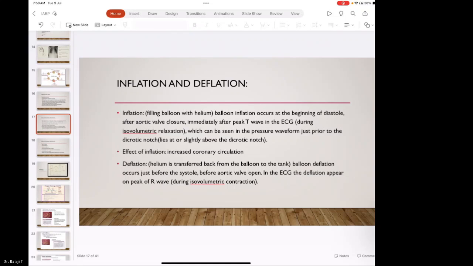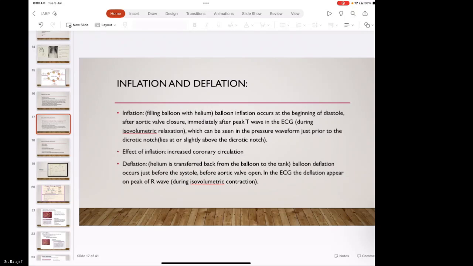The second thing is that it gets deflated during the R wave, that is the beginning of systole. That means there is a sudden release of the afterload, because when the balloon deflates, more blood goes into the distal circulation. The afterload in the ascending aorta is decreased and the ventricle is able to pump better. This principle has to be understood by all of you.